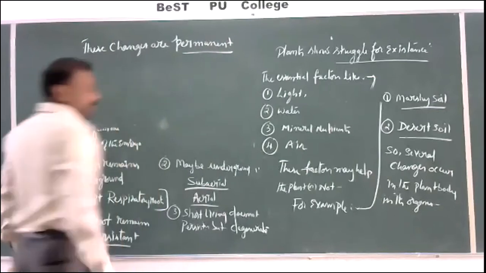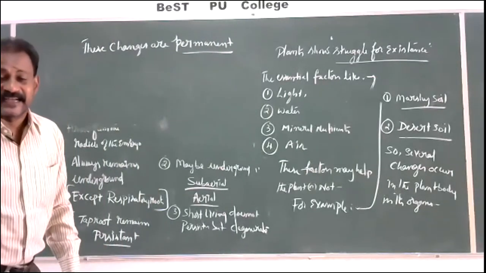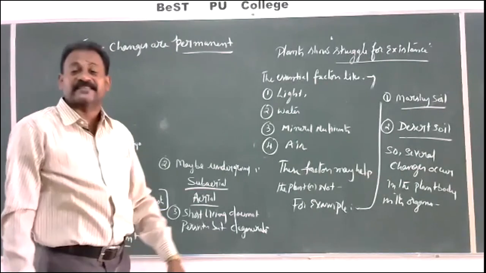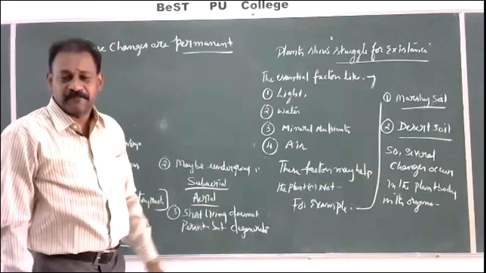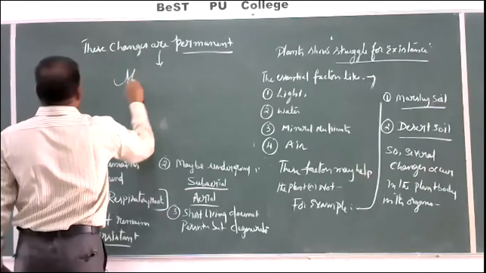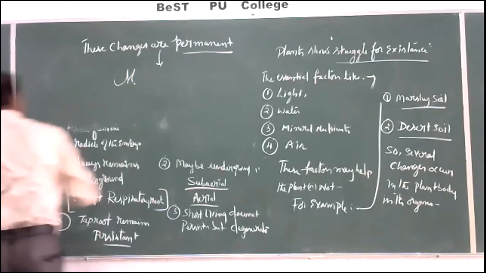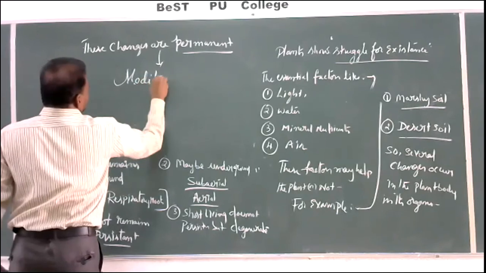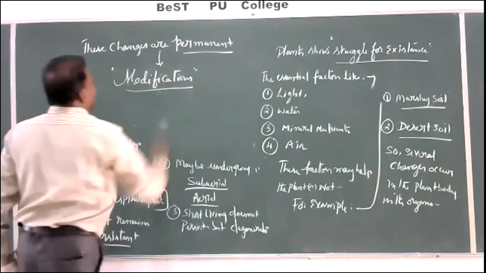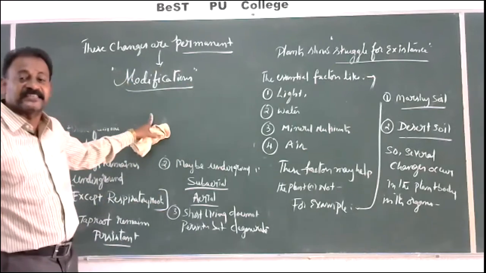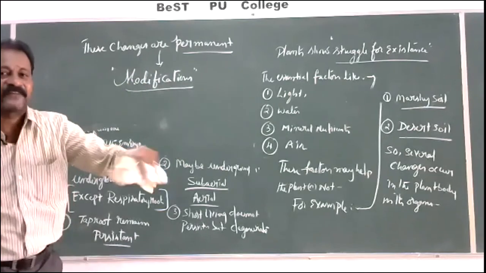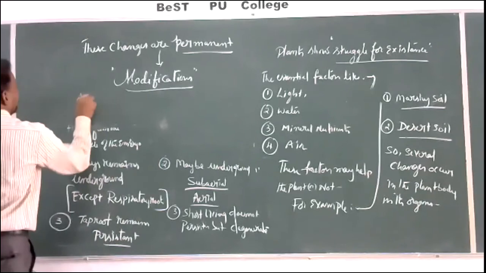So some permanent changes that occur in the plant body in the struggle for existence, to get something, or as an adaptation, all those permanent changes are called modifications. What is modification?